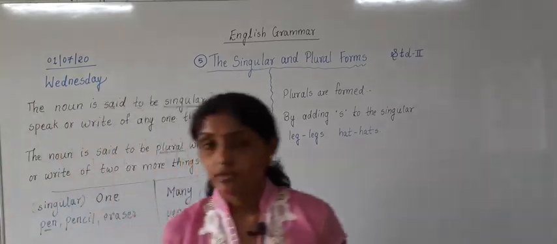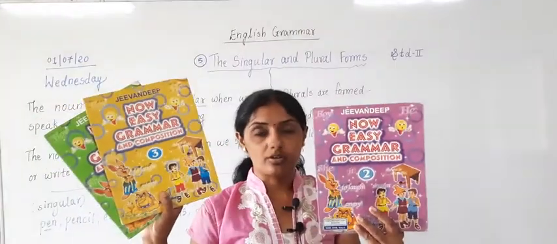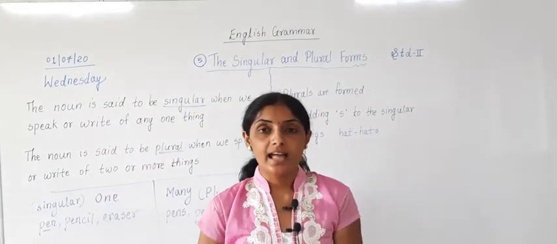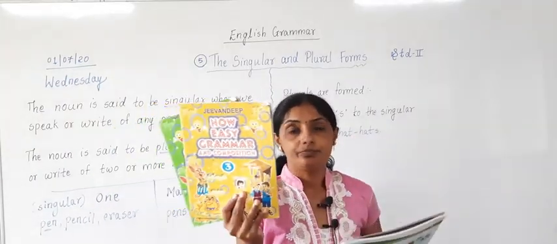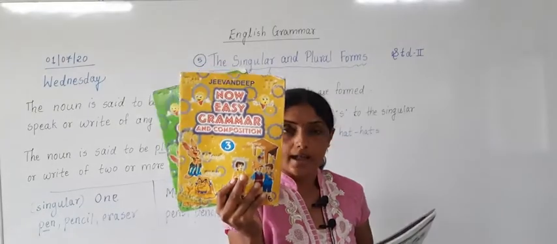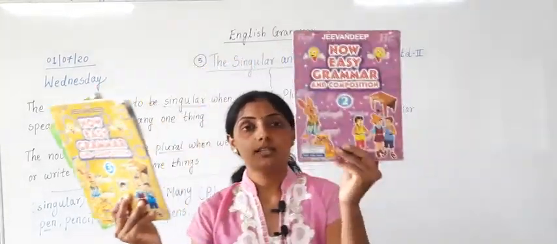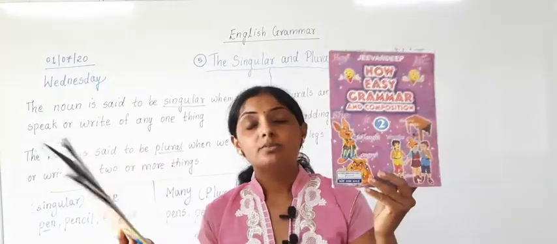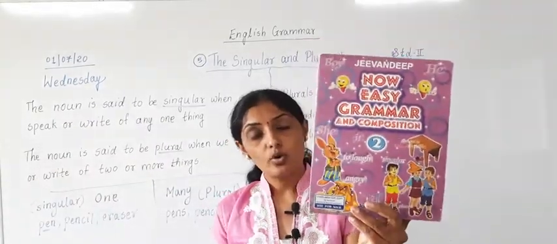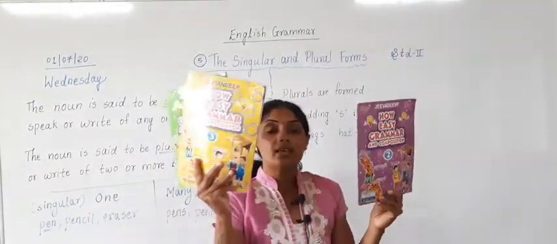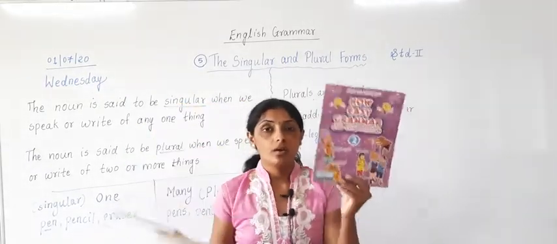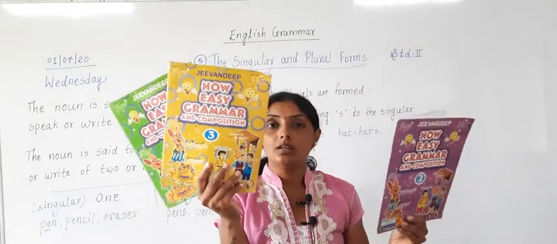Next example, look here now. I have one book. And in this hand I have 2 books. When I say book, it means singular. When I say books, it means plural. Understood? One book, many books.